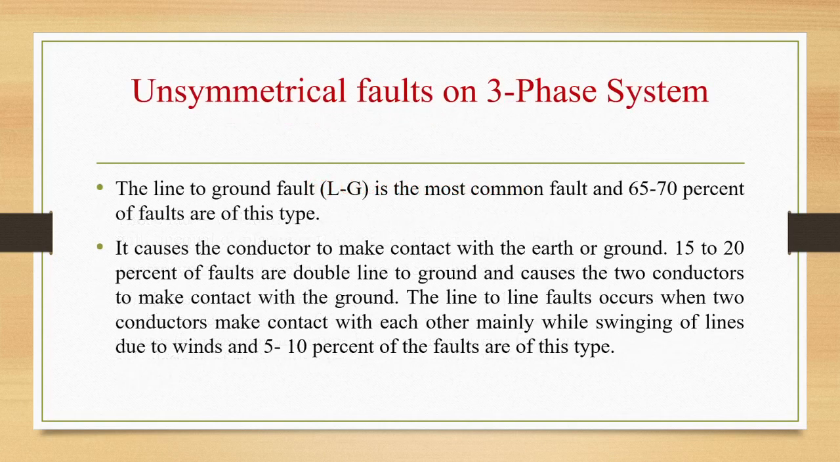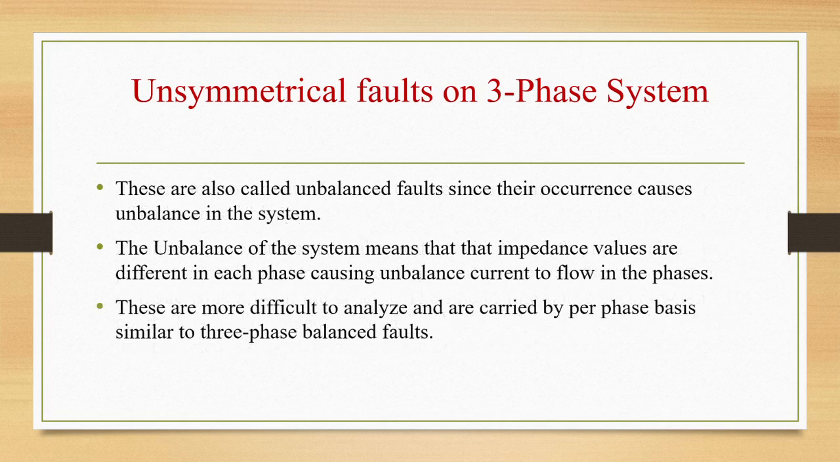The line to ground fault, that is LG, is the most common fault and 65 to 70% of faults are of this type. It causes the conductor to make contact with the earth or ground. 15 to 20% of faults are double line to ground faults and they cause the two conductors to make contact with the ground. The line to line faults occur when two conductors make contact with each other, mainly while swinging of lines due to winds, and 5 to 10% of the faults are of this type. These are also called unbalanced faults since their occurrence causes unbalance in the system.